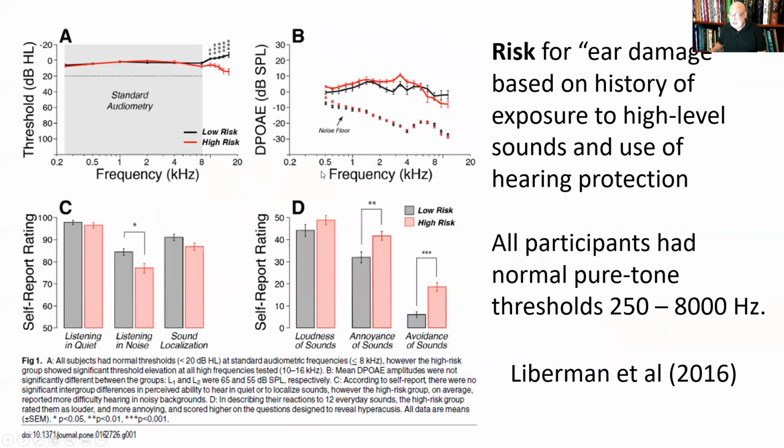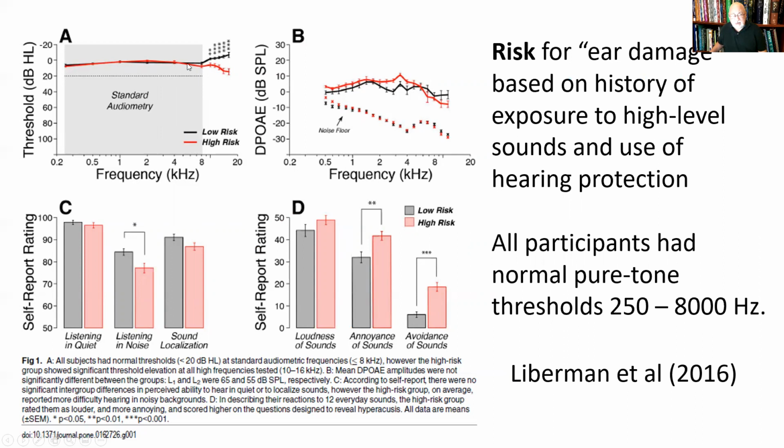Very interesting. There is a study by Charlie Liberman et al., and they looked at a group of people with normal pure tone thresholds. Look, here's their audiograms. One group had a very high risk. That was the high risk group. These are folks that had exposure to noise, mostly musicians. Of course, I'm sure the musicians would be upset if you said that their music was noise. And then this is the low risk group. So these are the folks without a significant history of exposure to high levels of sound.